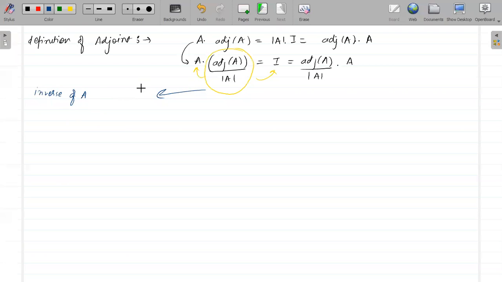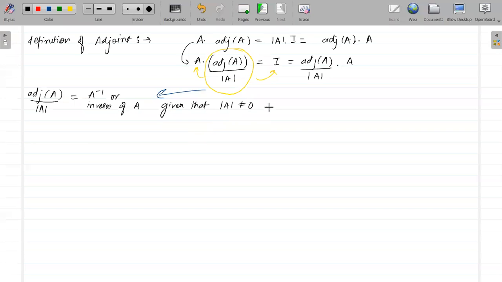And for any matrix A such that determinant of A exists, we can always find an inverse. So adjoint of A divided by determinant of A can be written as A inverse, given that determinant of A is not equal to 0.